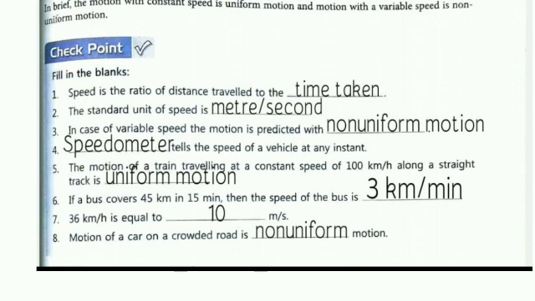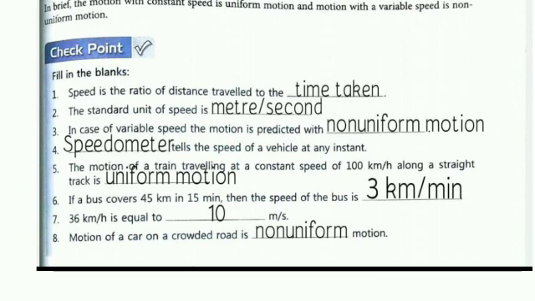Now speed is equal to distance by time. Distance is 36,000, time is 3600. Calculate this and you will find 10. The answer will be 10 meters per second.